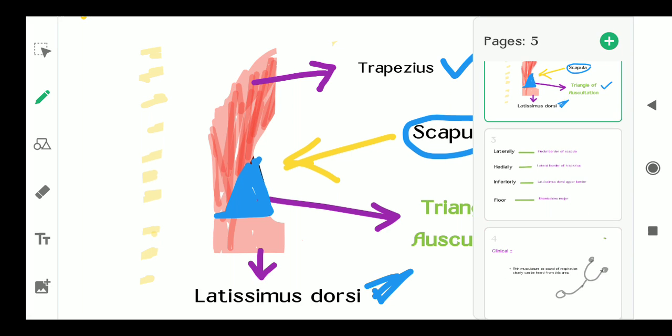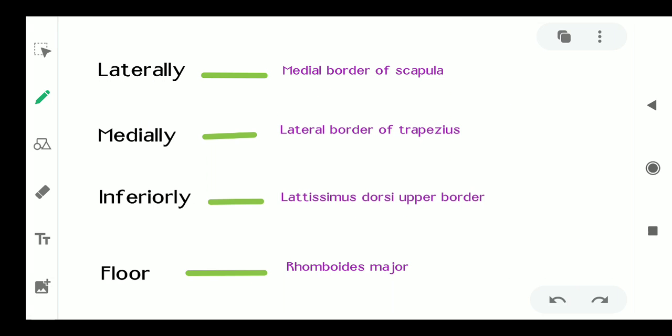Once more, we will study the boundaries of the triangle of auscultation. Laterally, the medial border of the scapula; medially, the lateral border of the trapezius; inferiorly, the upper border of the latissimus dorsi is found on the inferior side of the triangle of auscultation, and the floor is formed by the rhomboideus major muscle.